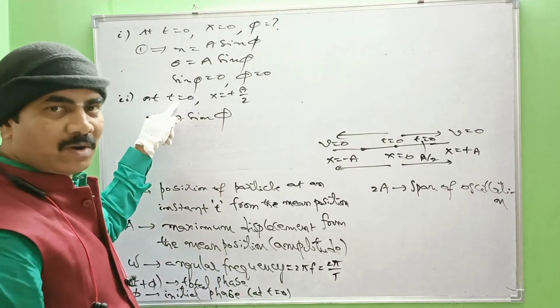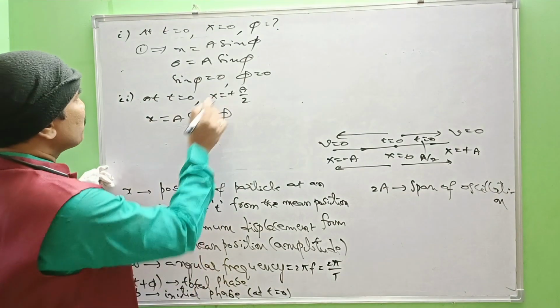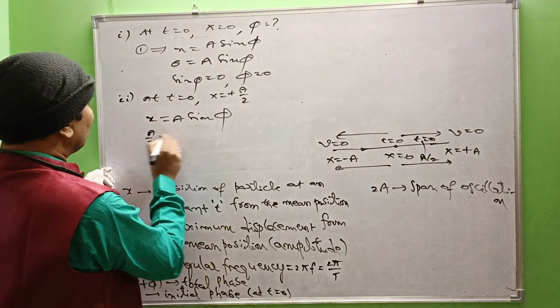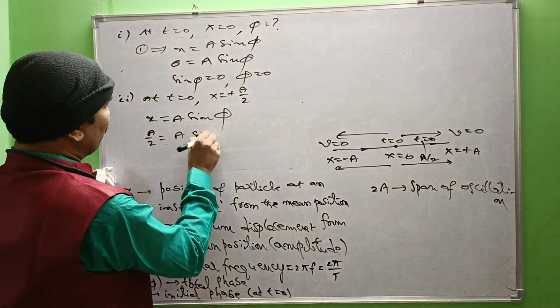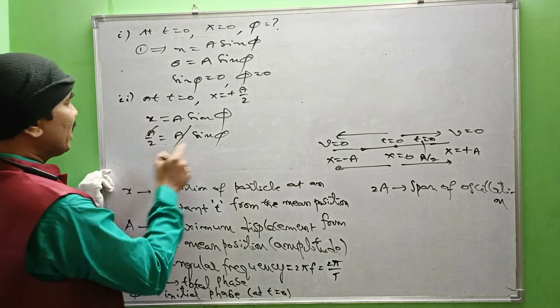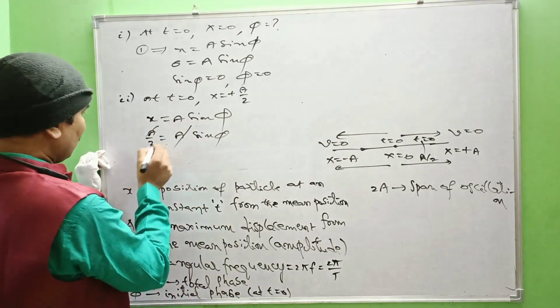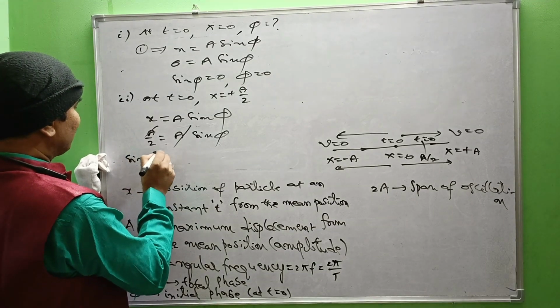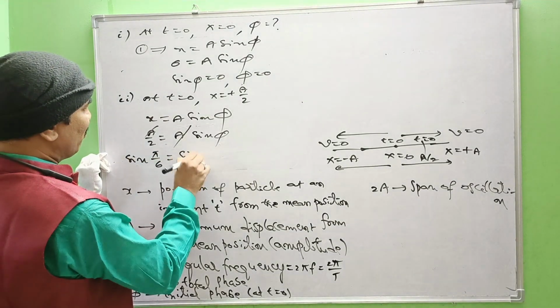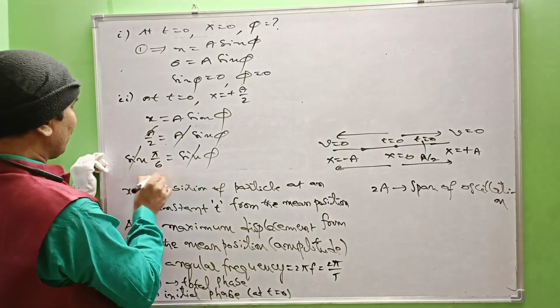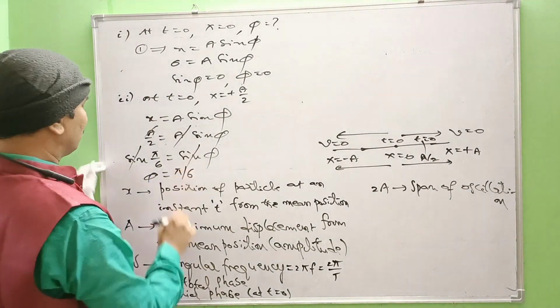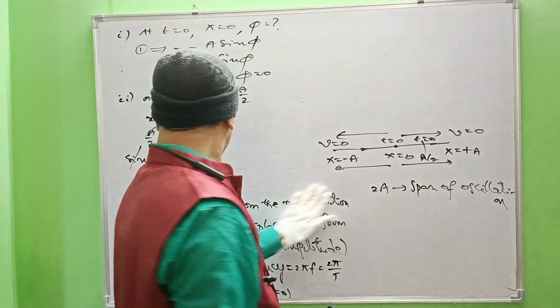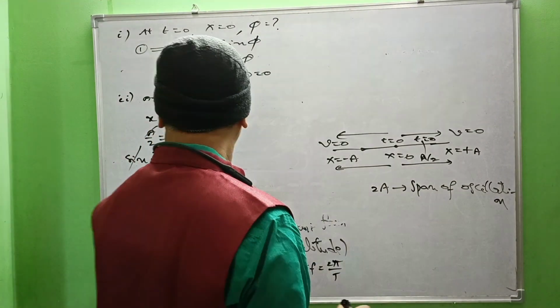If I substitute t equal to 0 in the previous condition, x means plus a by 2 equals a into sine phi. A cancels, 1 by 2 equals sine phi. 1 by 2, in terms of sine function, is sine pi by 6, equal to sine phi. Sine cancels. Phi equal to pi by 6 is the phase angle acquired.